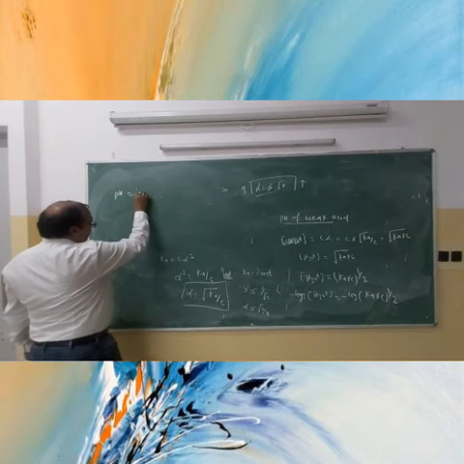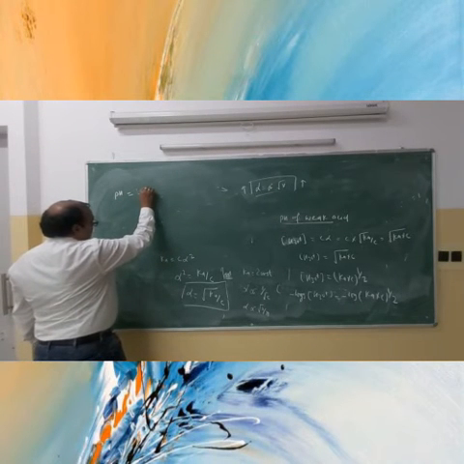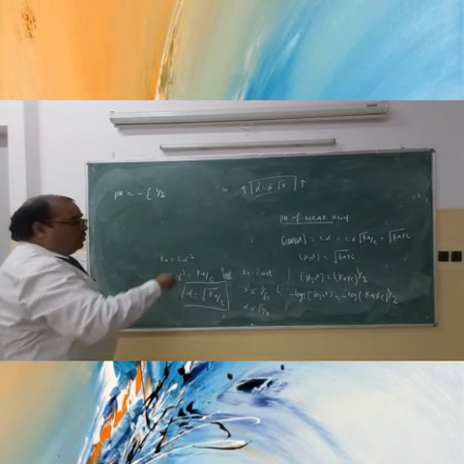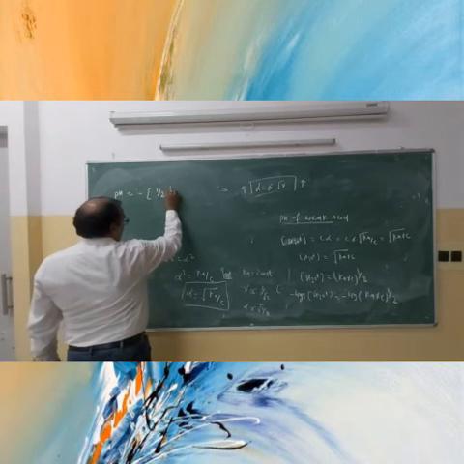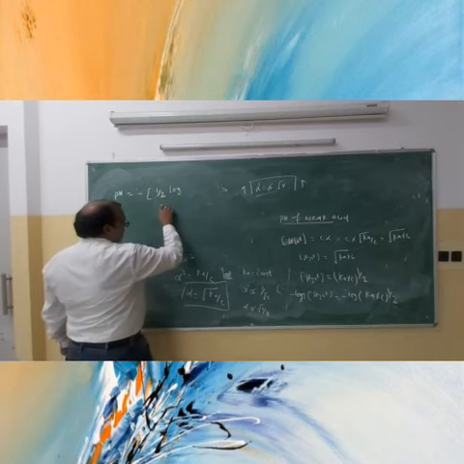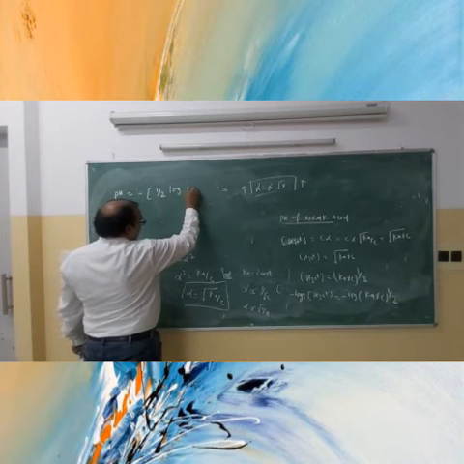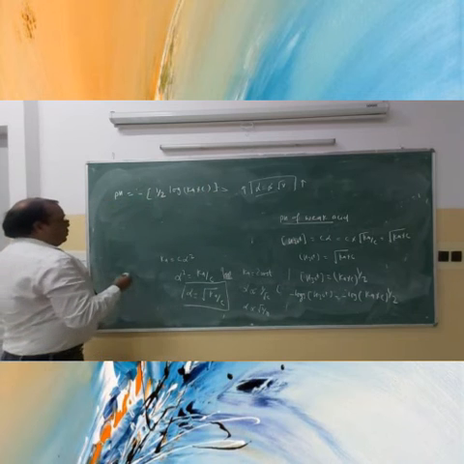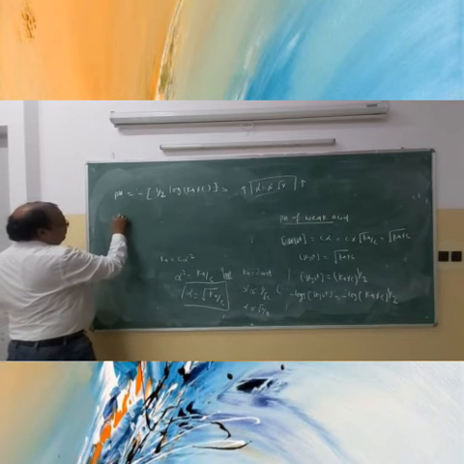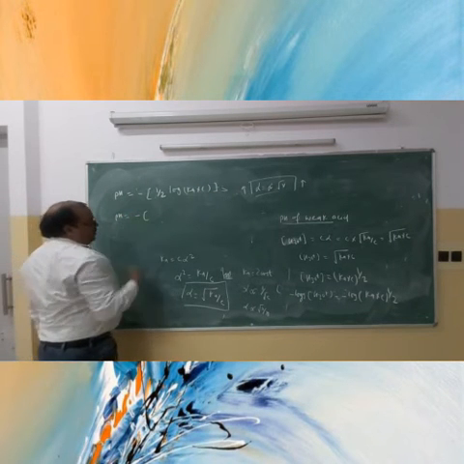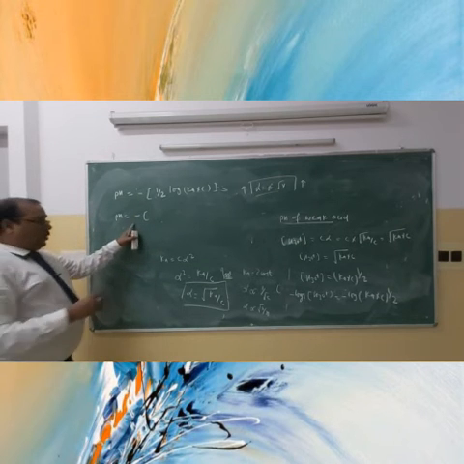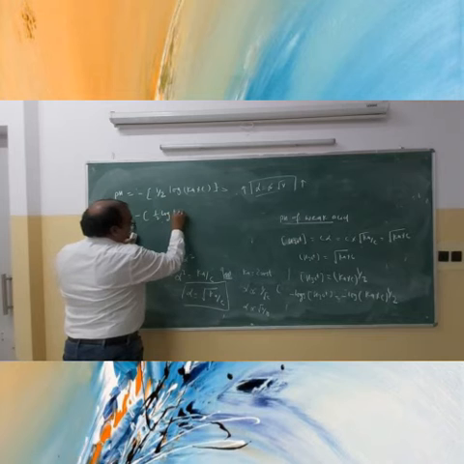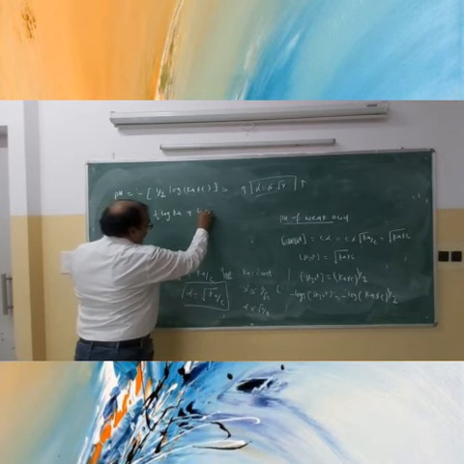The minus will stay outside, and the 1 upon 2 power comes out. So pH is equal to minus 1 upon 2 of (log K plus log C).